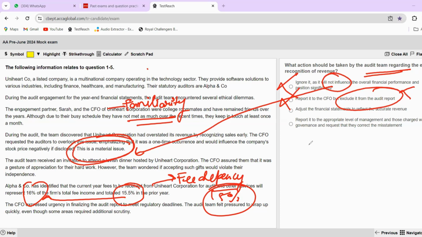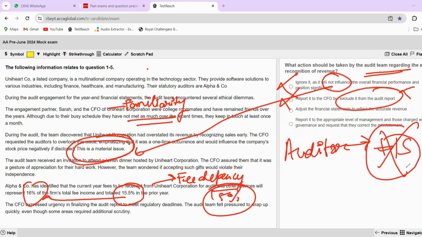I know that a lot of students are not clear with this: as an auditor, you cannot do anything to the financial statements. You cannot adjust, you cannot amend, you cannot make the financial statements. You are not responsible for doing this. As an auditor, you are just supposed to see what is right, what is wrong, and then communicate the same to the public or those charged with governance. Simply, that is your only task.